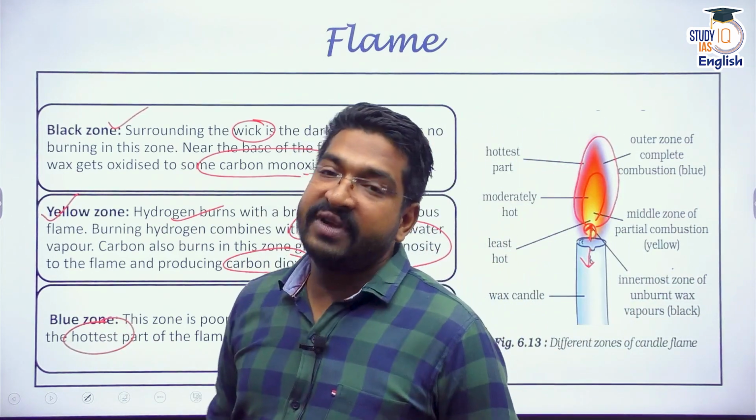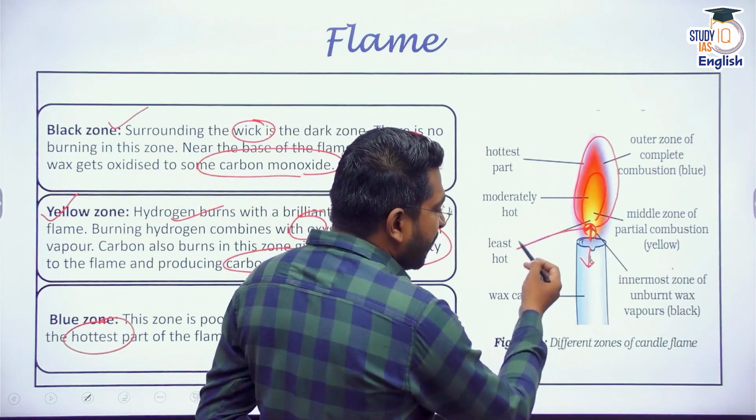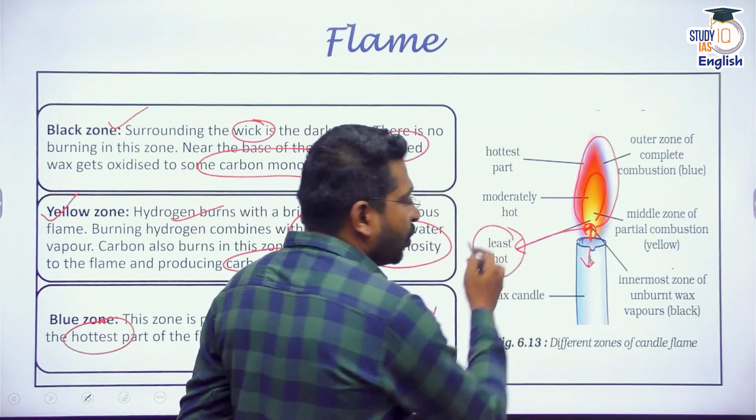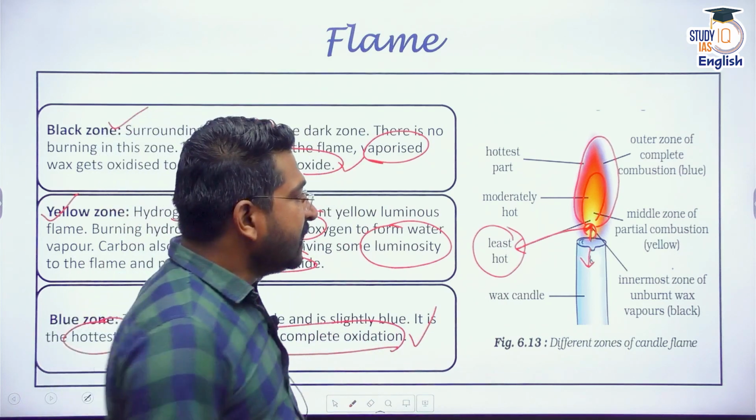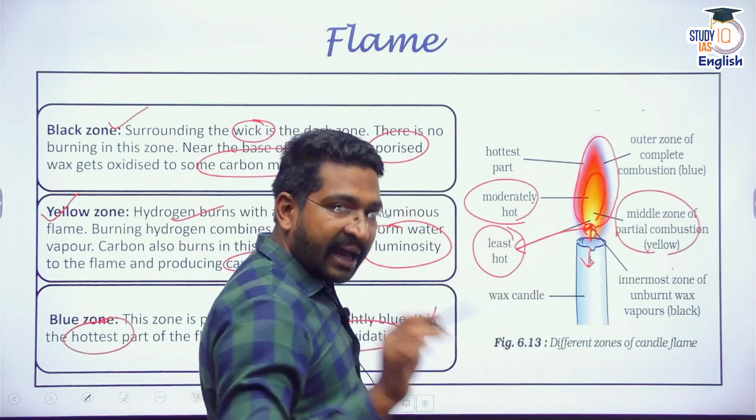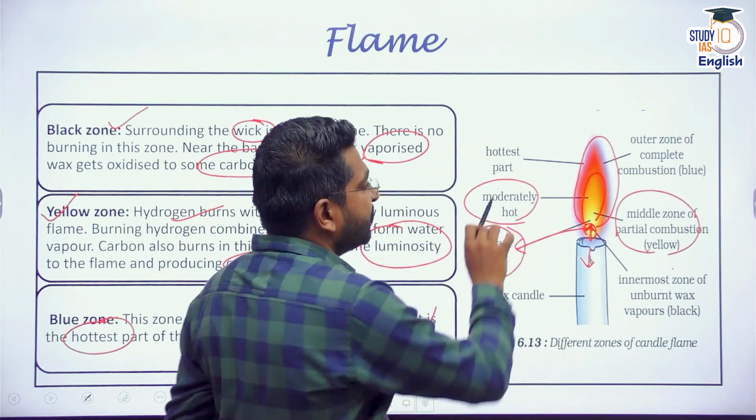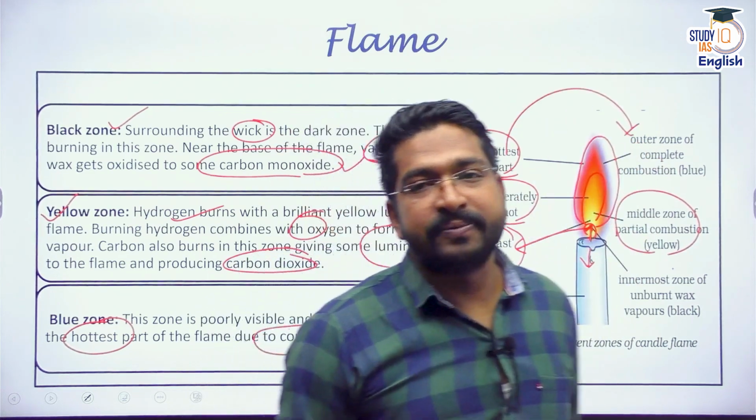Please remember, whenever a flame is seen, the internal part of this flame is actually least hot because there is no amount of combustion taking place here. Then there is a middle part, which is the yellow zone, which is moderately hot, and the hottest zone of a flame is the outermost part, that is the blue zone.